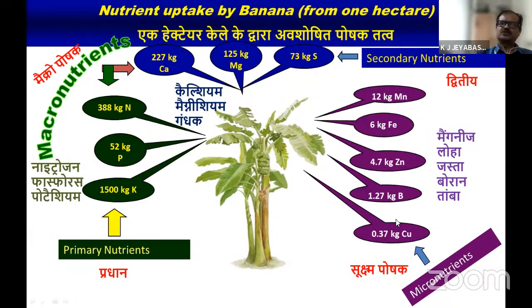So micronutrients are also very essential. We can say it is only a micronutrient, but it is very essential. The presence of all these micronutrients in this proportion will be helpful for proper uptake of the macronutrients. Otherwise, in the absence of these micronutrients, the macronutrient use efficiency will definitely deteriorate and create so many problems. So we have to see the balanced nutrition aspect here. Otherwise, we cannot survive in banana cultivation.